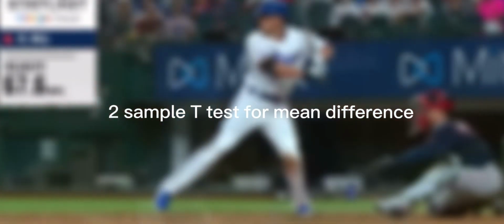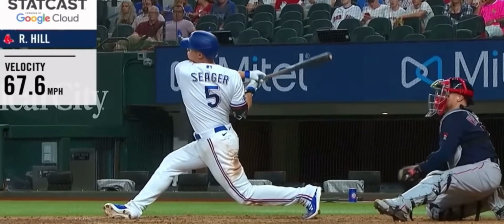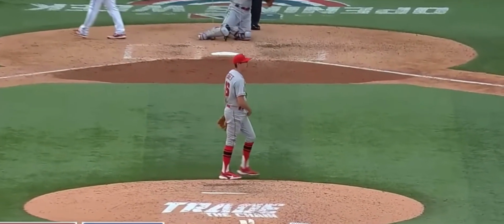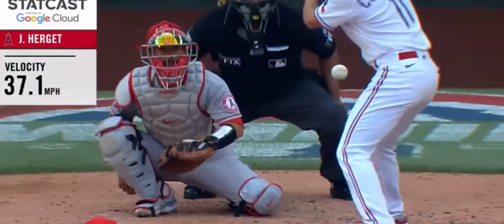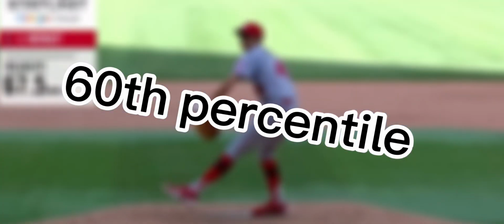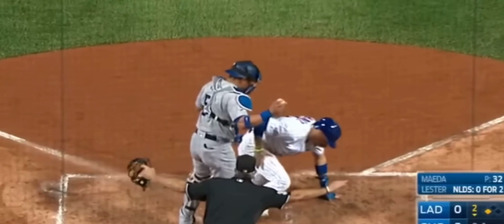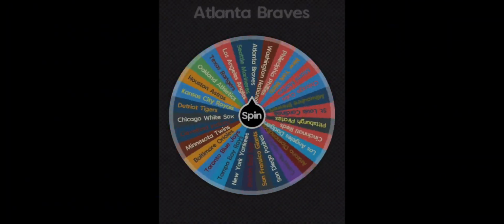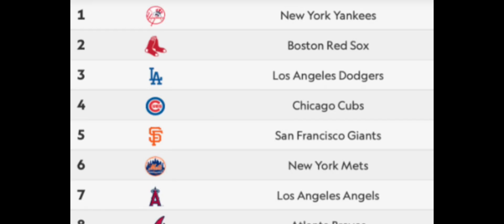To analyze our data, we use a two-sample t-test for difference in means. One sample will be pitchers with an average pitch velocity of 93.8 miles per hour or greater. The other sample will be pitchers with an average pitch velocity of less than 93.8 miles per hour. We choose the number of 93.8 miles per hour because it was the value at the 60th percentile of both of our samples combined.